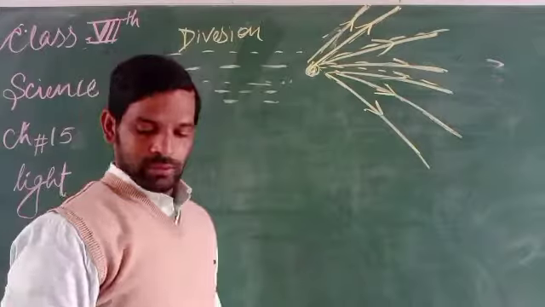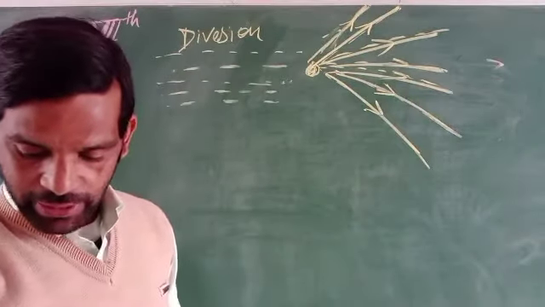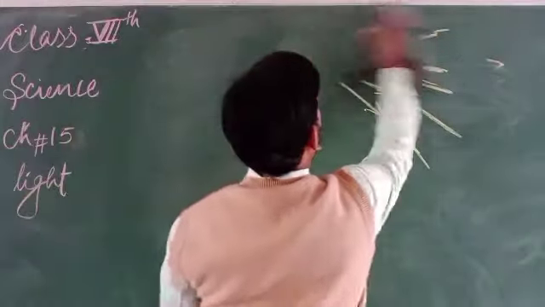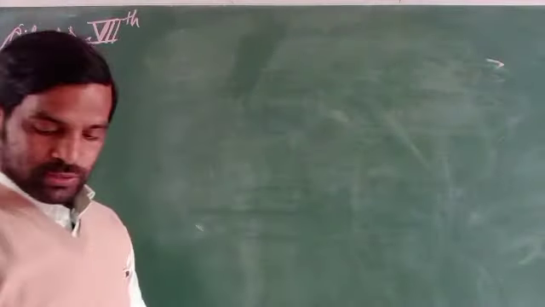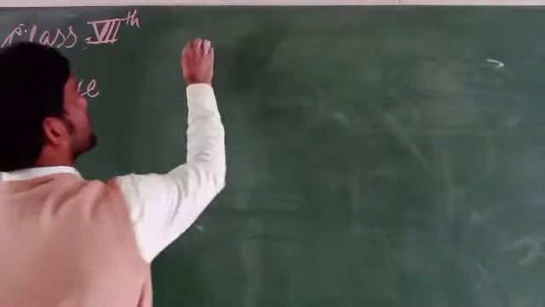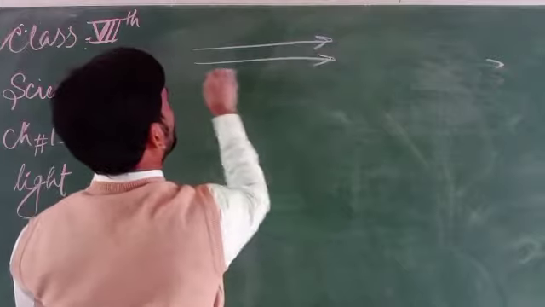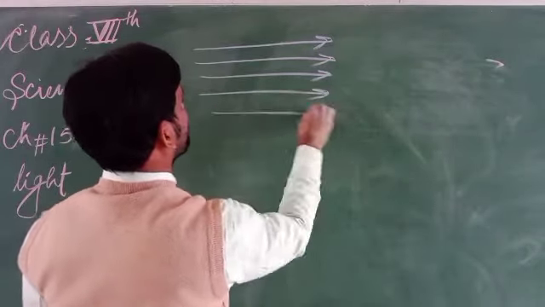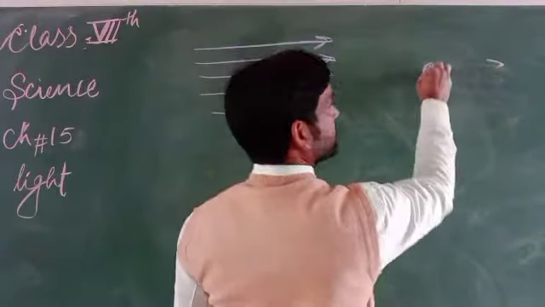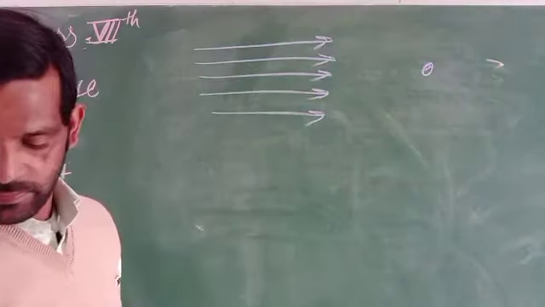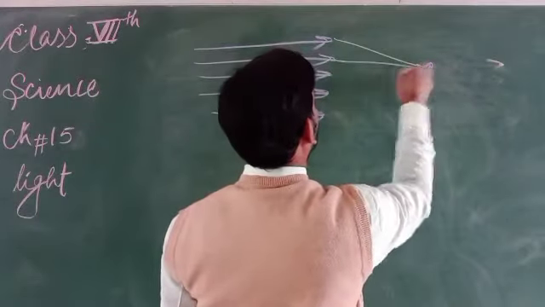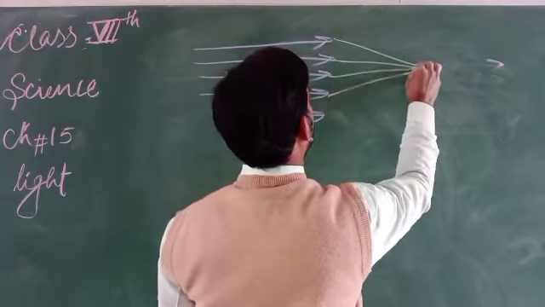And one other condition is called convergent. Suppose light traveling from other sources gets centralized or focused on a particular point.